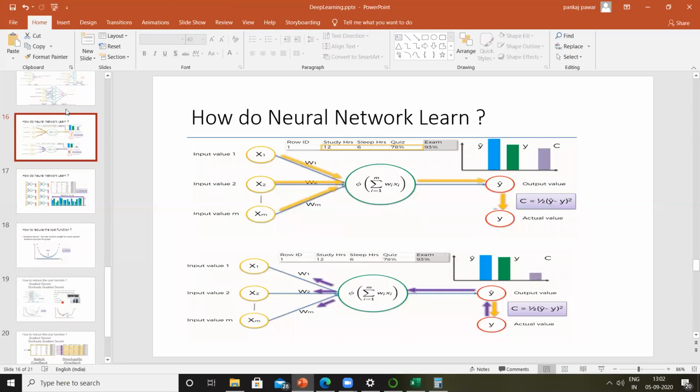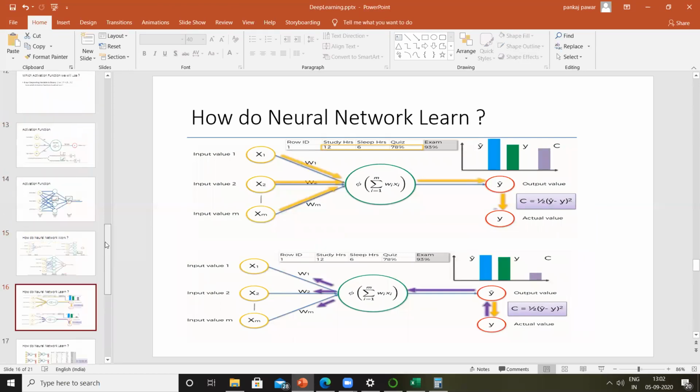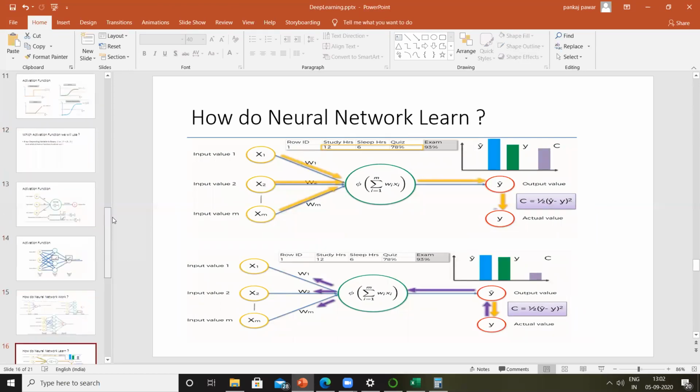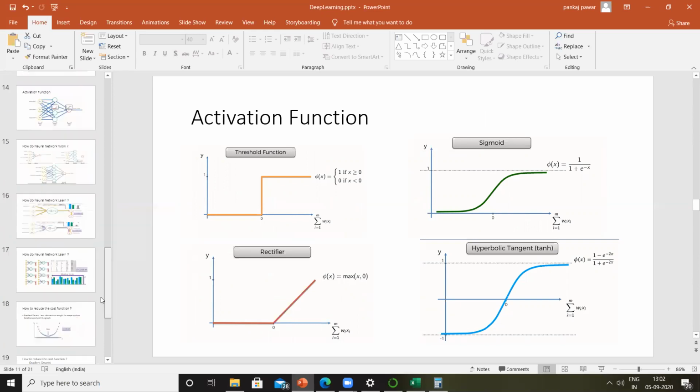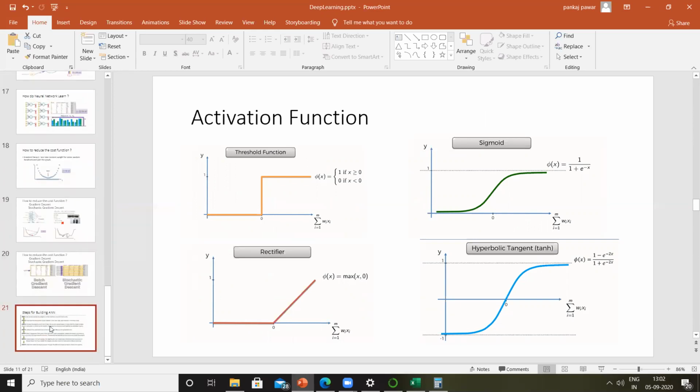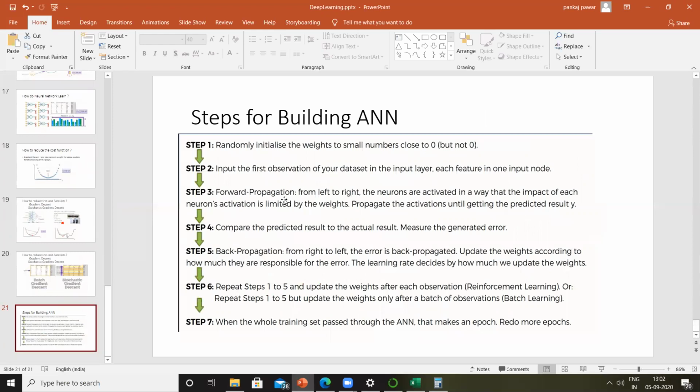Let's say we are using a rectifier function, so we'll use max of x comma 0, and based on that we'll have an output y. This process where we propagate the data from left to right is forward propagation.